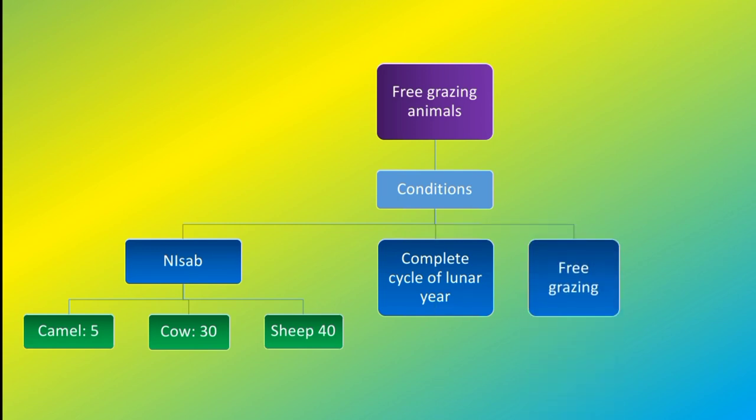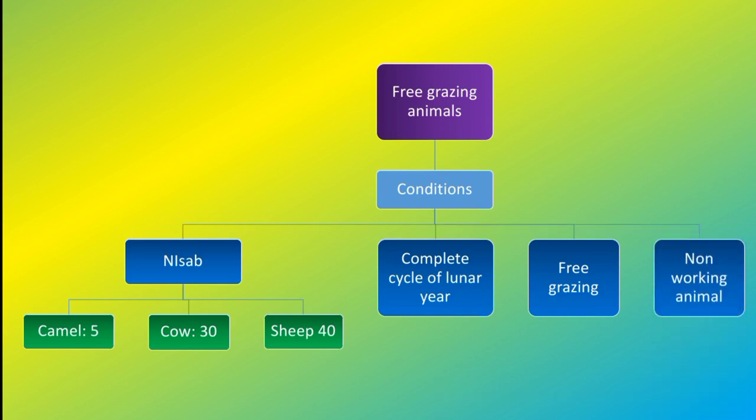And then the third condition is there must be free grazing. There must be animals that are grazing freely, that is, eating the weeds and unwanted plants on the floor. They are free grazing, not something that you prepare the food for on your own, where you go inside to prepare food, or take a lot of energy in preparing their food. So not animals like this. They must be free grazing animals that feed freely on their own.